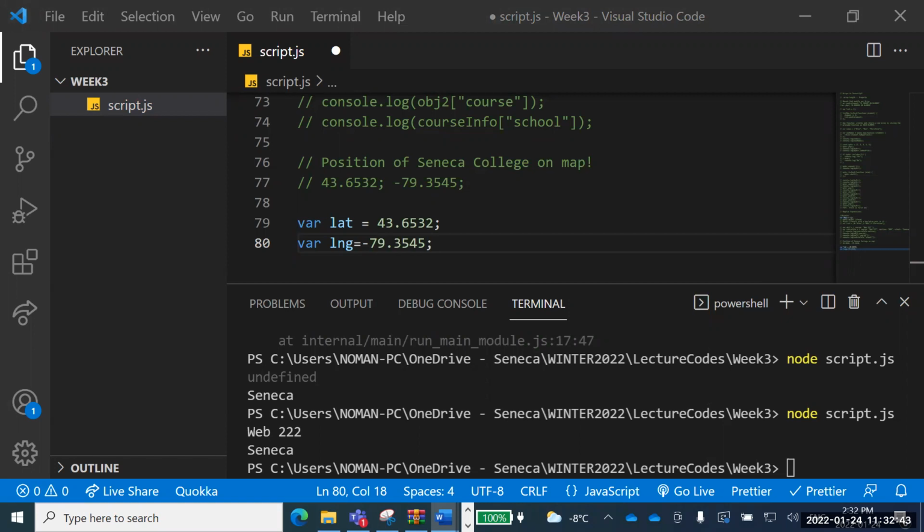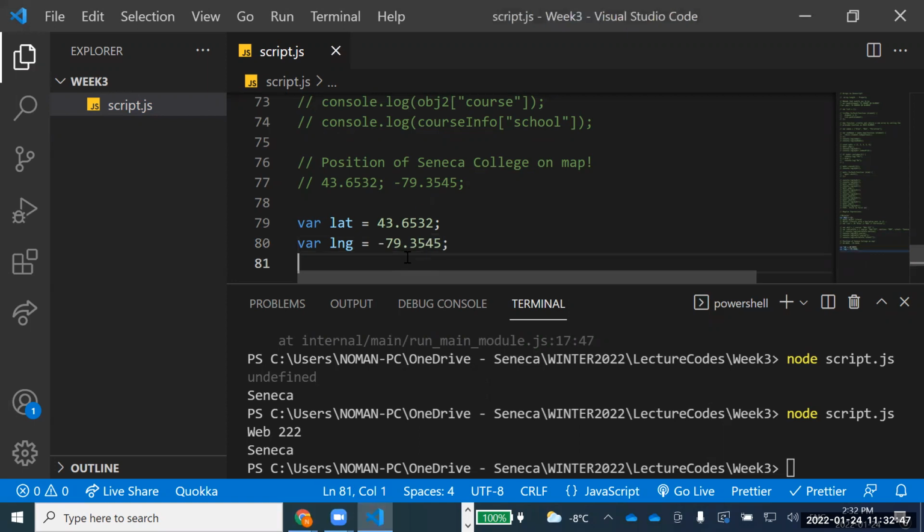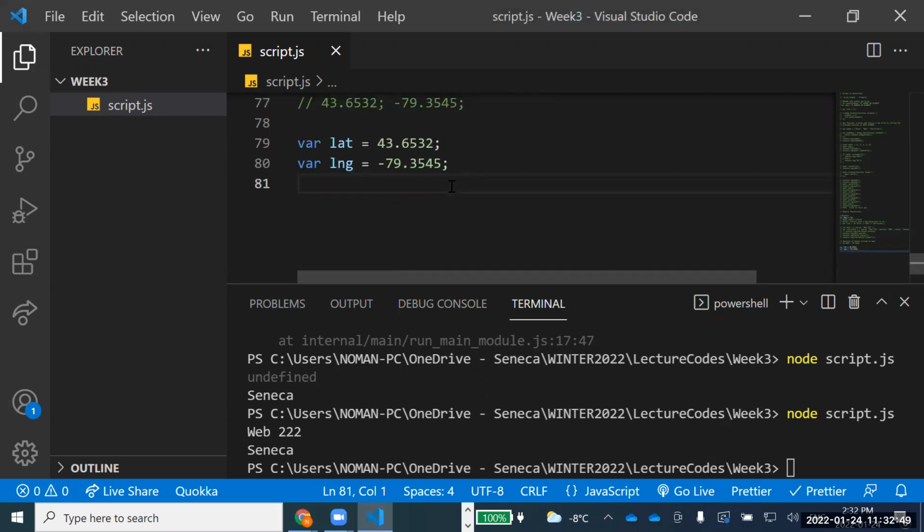So for example, these are the two values that I have to define, and I can just define these as two variables. That's one thing. Now another thing is that you might want to say, I'll say Seneca equal to something like this. I'll paste these two values in my array, and I can save these two in an array. So for example, if someone says this and comma this, now the position can be defined like this in a single line.